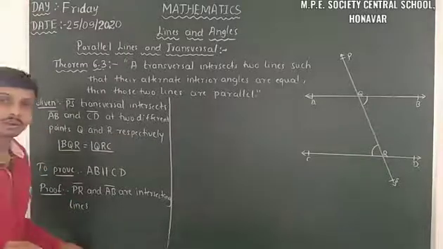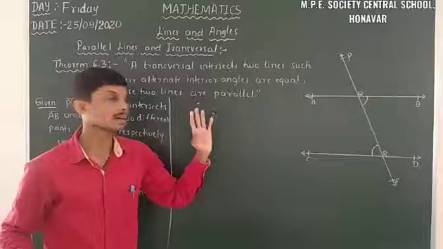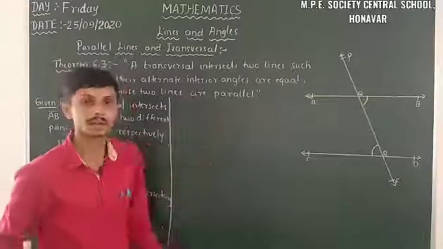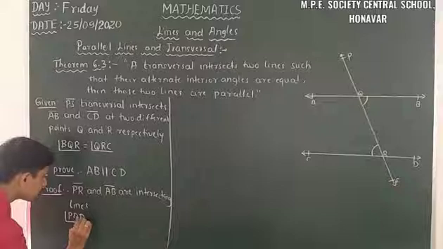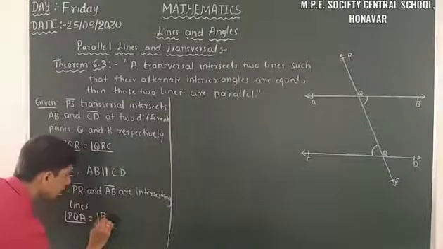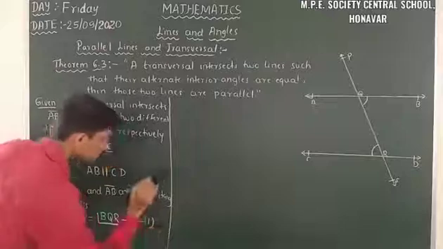Then what happens according to theorem 6.1? The vertically opposite angles are equal. That is, angle PQA is equal to angle BQR. I will take this as equation number 1.